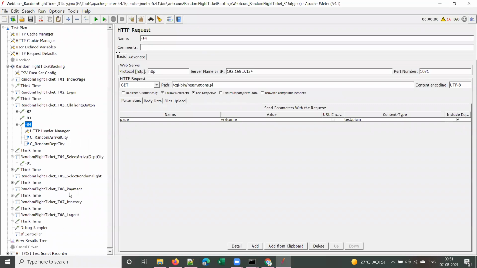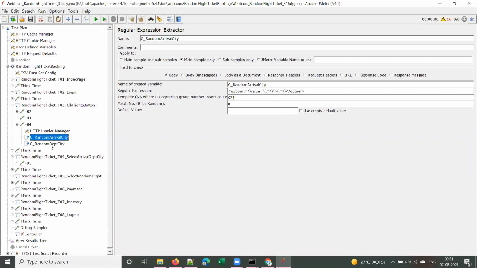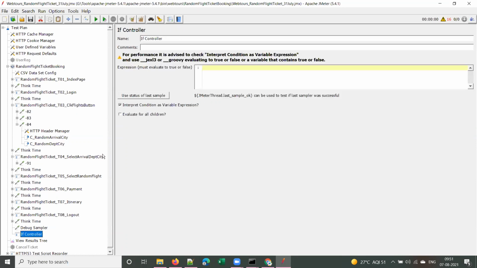We can make the script in such a way that if both cities are same, we will exit that iteration simply and continue with the next iteration. That also we can do. Or we can use while controller also. But for today, I'm going to use if controller, and I want to show you how to use if controller, right?